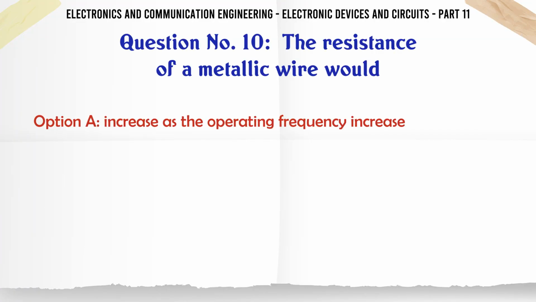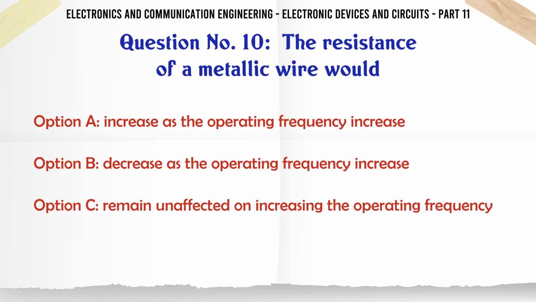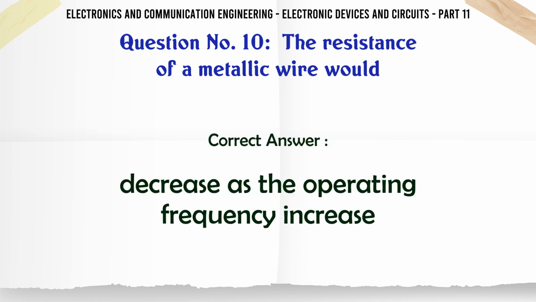The resistance of a metallic wire would: a. Increase as the operating frequency increases, b. Decrease as the operating frequency increases, c. Remain unaffected on increasing the operating frequency, d. First increase then decrease. The correct answer is decrease as the operating frequency increases.